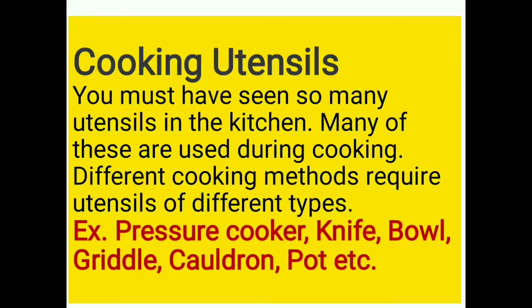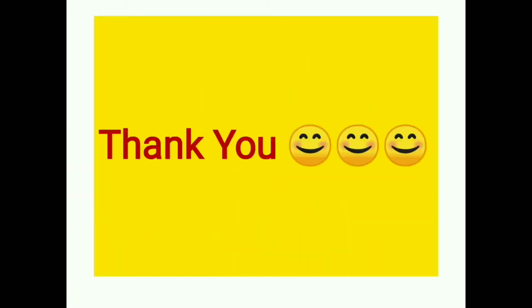These are very important, so you have to learn the examples of cooking utensils also. I have given here the examples: pressure cooker, knife, bowl, griddle, cauldron, and pot. Many more cooking utensils are there in your kitchen. You can go in the kitchen and see how many types of cooking utensils are there. Okay, so that's all for today.